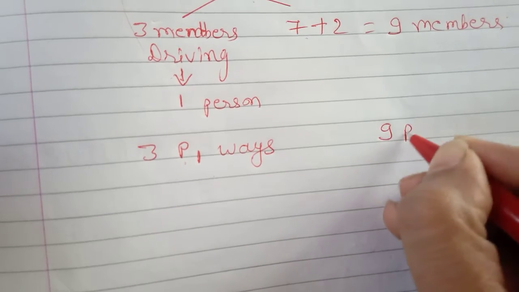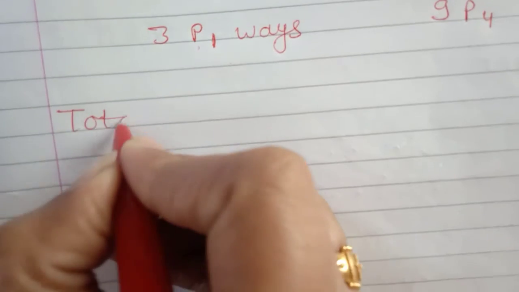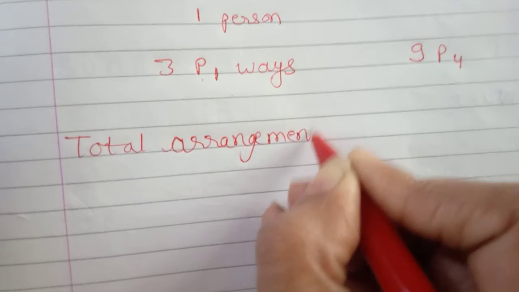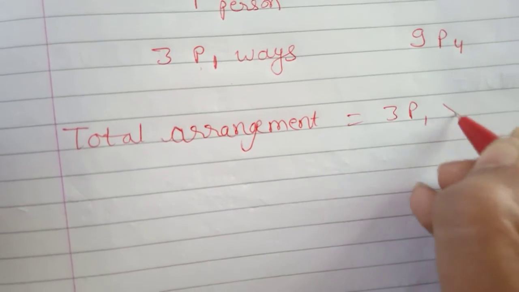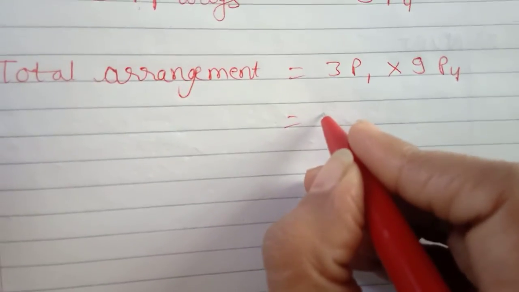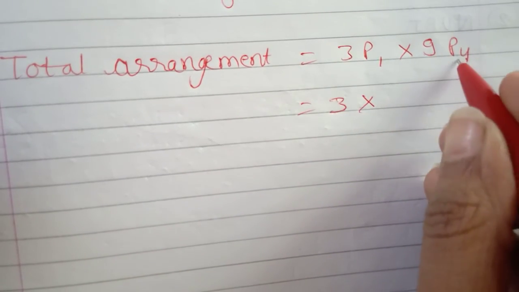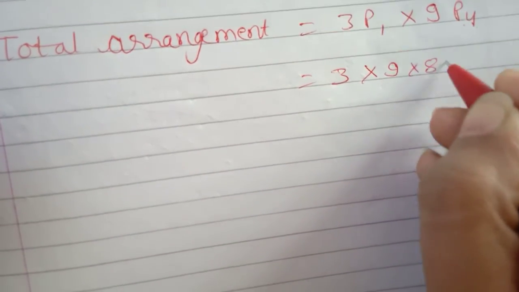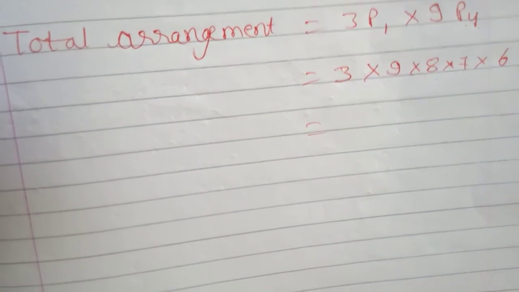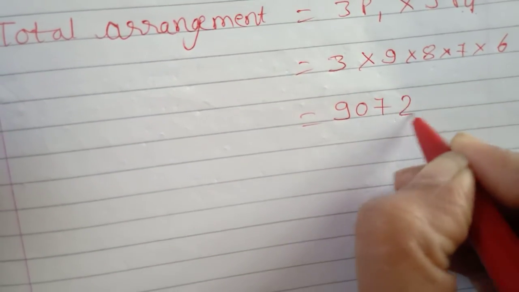So that can be done in 9p4 ways. So total arrangement is equal to 3p1 into 9p4, that is 3 into, now this will expand till 4, that is 9 into 8 into 7 into 6. Now to multiply this, we'll get our answer as 9072 ways.